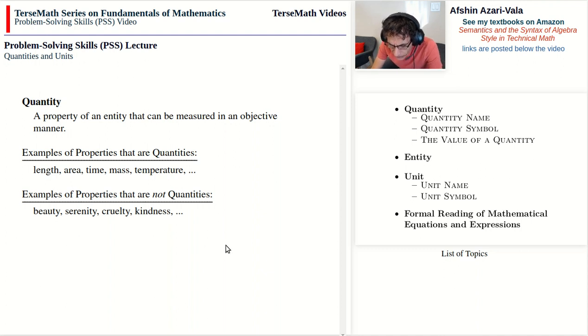Now, one reason it's important to know about quantities is that they are the kinds of things that we deal with in the sciences. In fact, I would say that one way to define science is that it only deals with quantities and relationships between quantities. So, for example, it deals with such concepts as temperature, pressure, and relationships between them. So if I increase the temperature, what happens to the pressure? How does that affect pressure? How does it change the pressure?